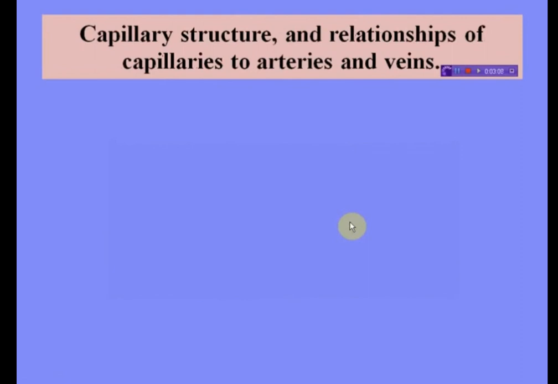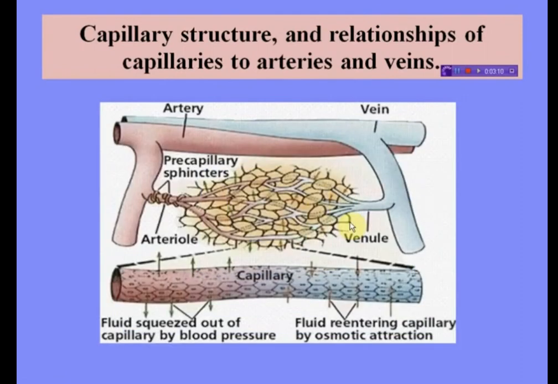Next is capillary structure and the relationships of capillaries to arteries and veins. This is the capillary structure and the relationships of capillaries to arteries and veins. This is the artery, this is the vein. These are precapillary sphincters which control the flow of blood. These are arterioles, these are venules, and these are the capillaries. Capillaries join arteriole to venule.